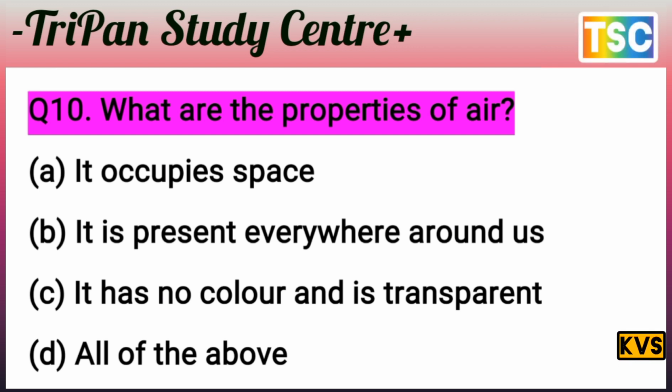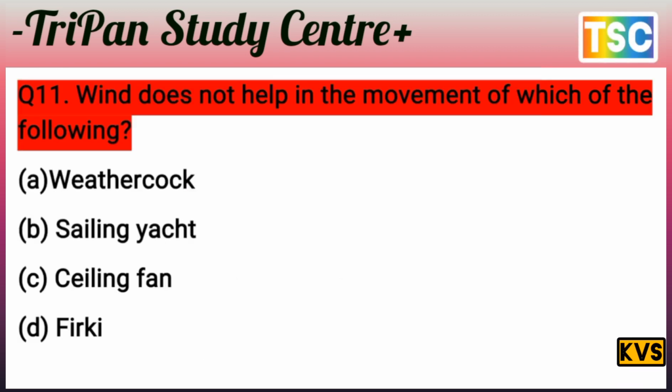It means A, B, C are correct. The option D is correct here. All of these, A, B, C, are correct. It means the D option is correct. All of the above is correct here. All of the above, D is correct for this question. And let's see the next question here. The next question on your screen.